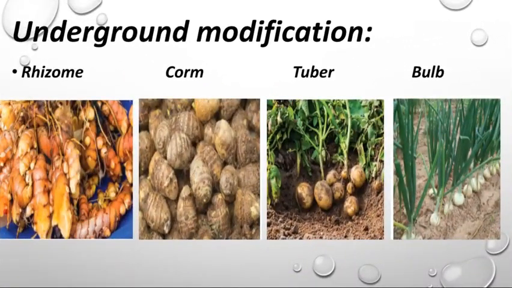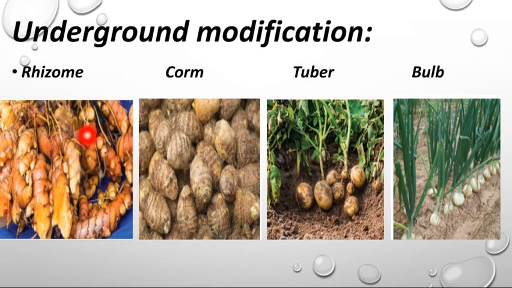Next one, underground modification. Now we are seeing modifications in the stem. Underground modification means the total stem part is buried under the ground and it stores food. You can see ginger, garlic, colocasia, potato, onion. All of these are the stem part of the plant. They are completely buried under the ground and store energy as food in the stem part.